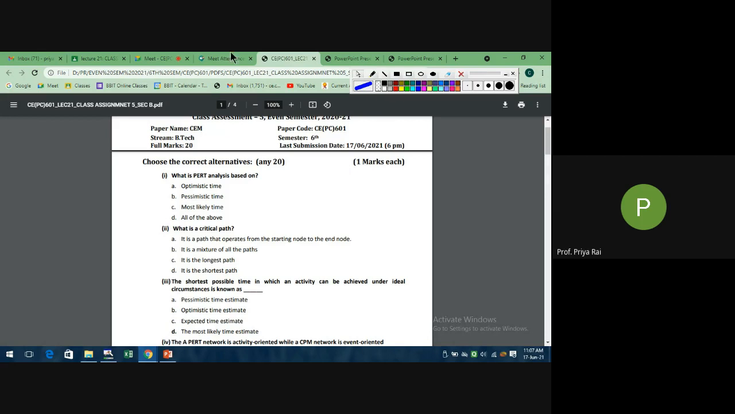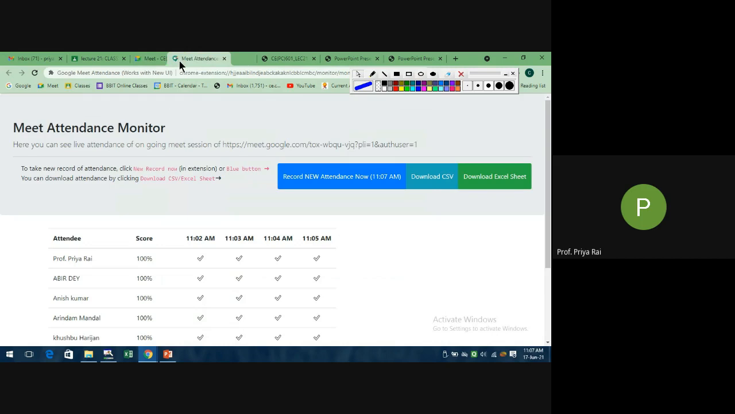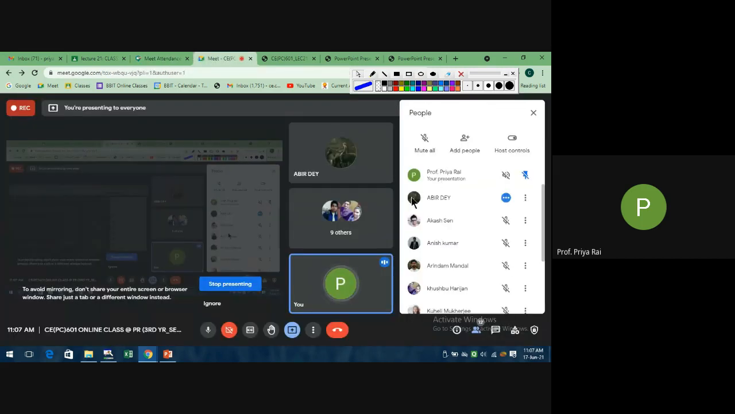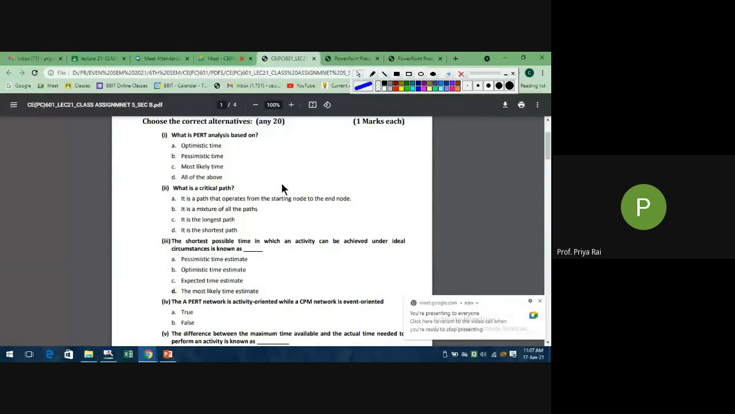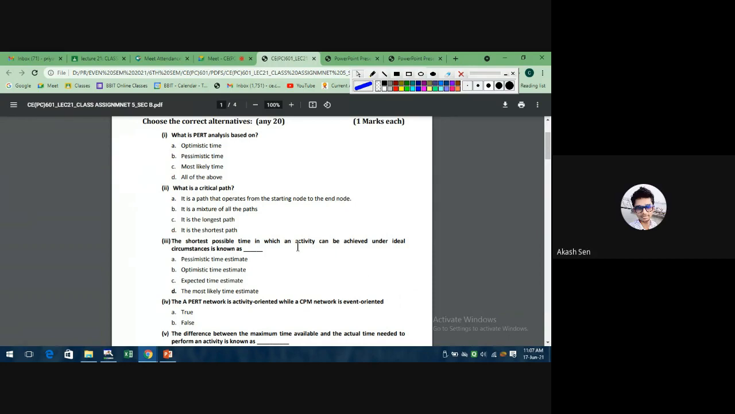Now next is Akash Sen, then Anish Kumar. Akash Sen, tell me the answer to the second question. What is the critical path? It is a path that operates from the starting node to the end node, or a mixture of all the paths, the longest path, or the shortest path? Which is the correct option? Option C, it is the longest path. Yes, very good.